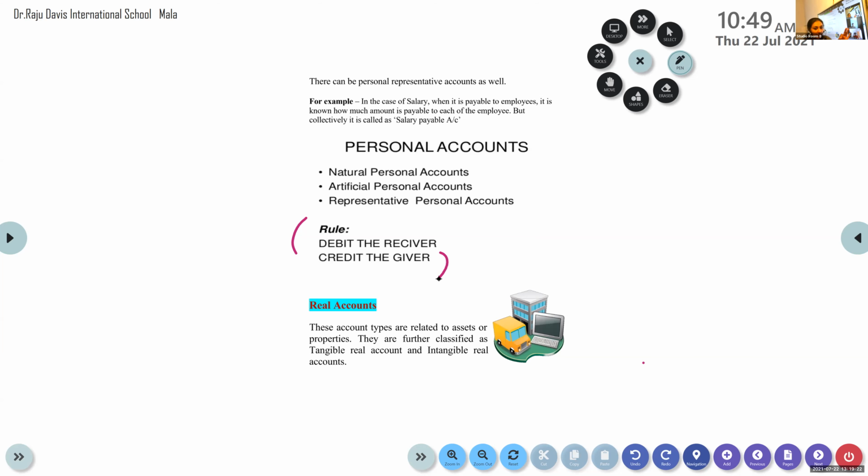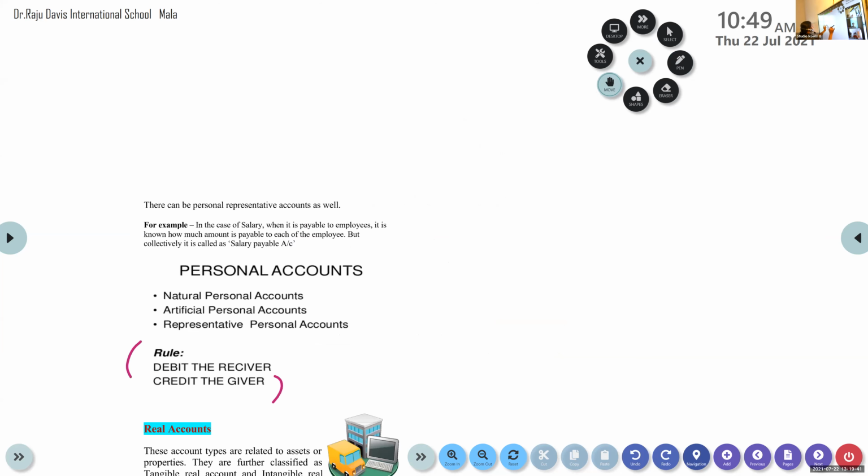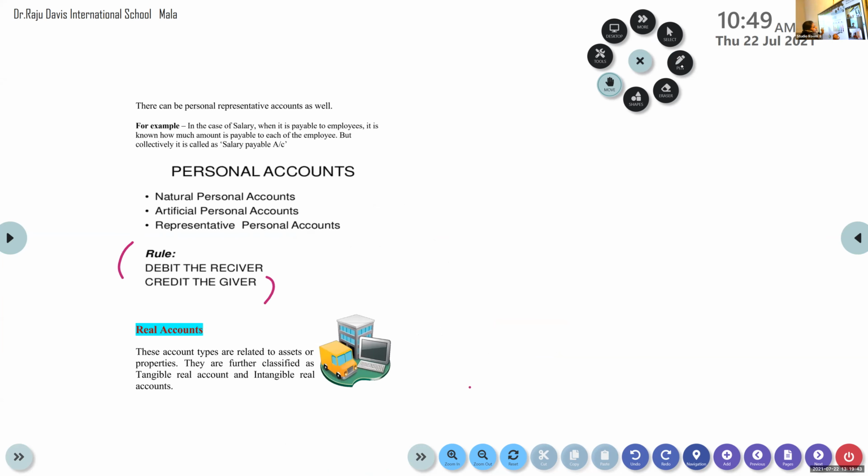Wherever you find a person in a transaction, we discussed, purchased goods from Anish account. You understand that there is a person, Anish, in the transaction. Then you will apply this: debit the receiver, credit the giver. Let me give you an example. The transaction: purchased goods from Anish.